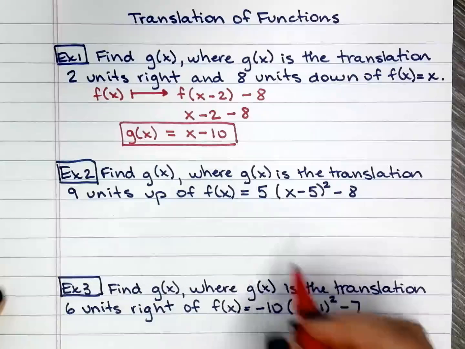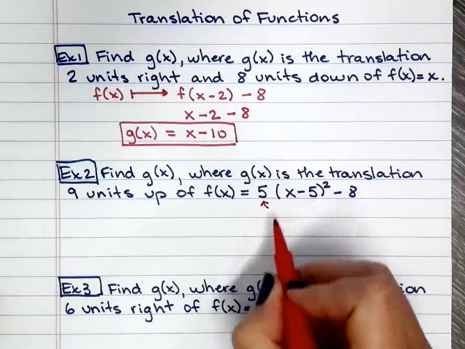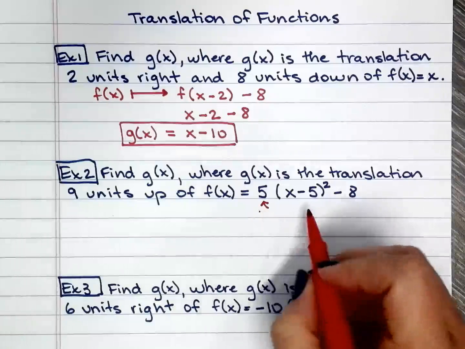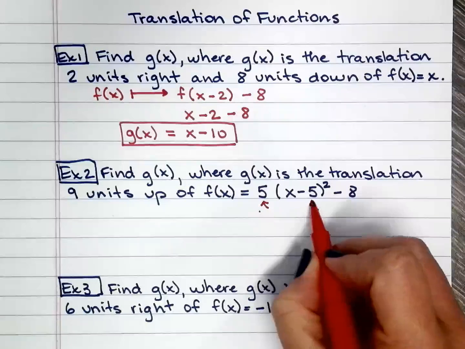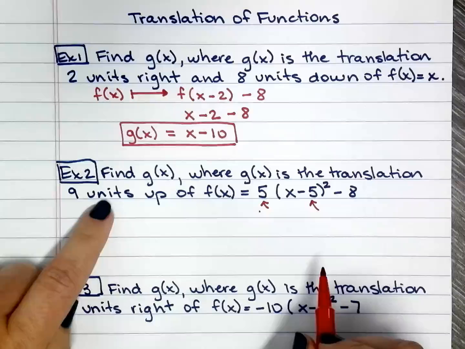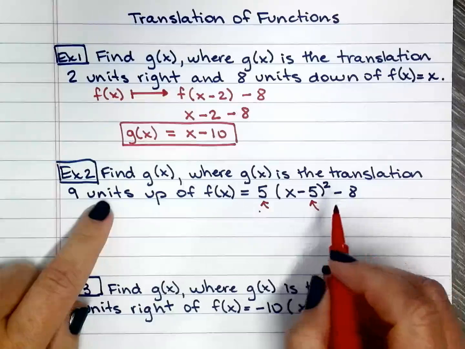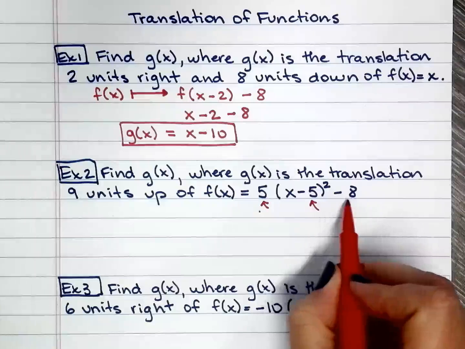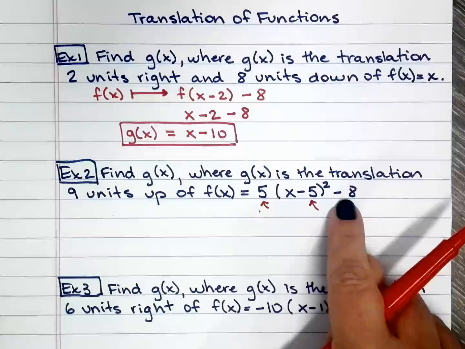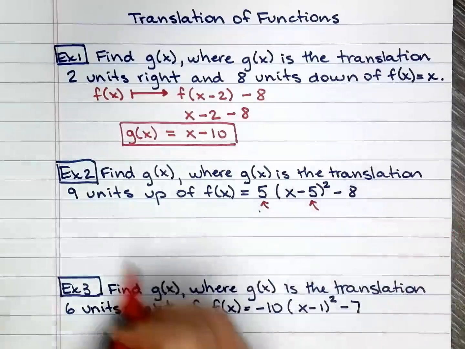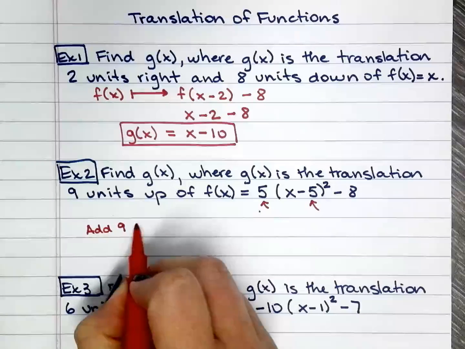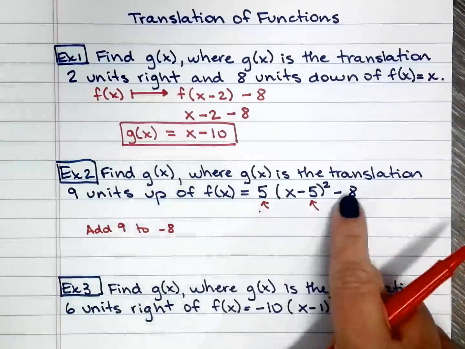So here we go. It's not talking anything about the vertical stretch, so that one doesn't change. And it's not talking about moving left or right, so that one doesn't change either. The only one that would change is the vertical shift up and down. That one right there. So I have to add 9 to negative 8.